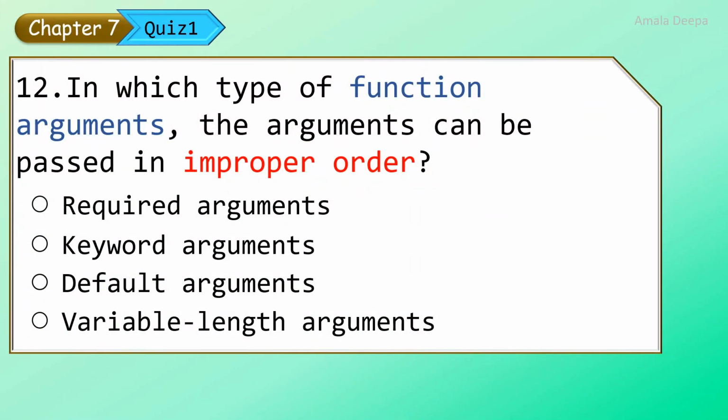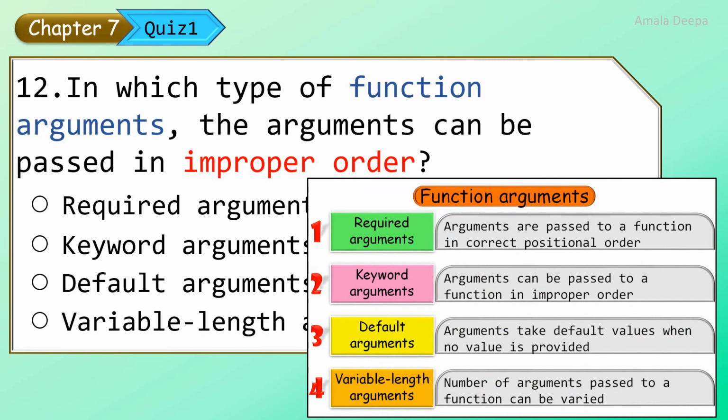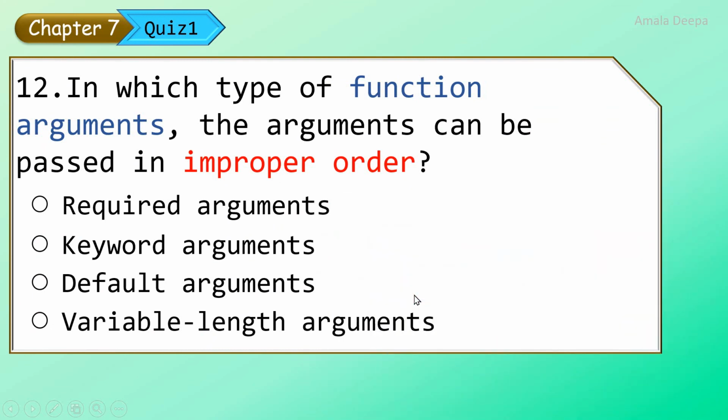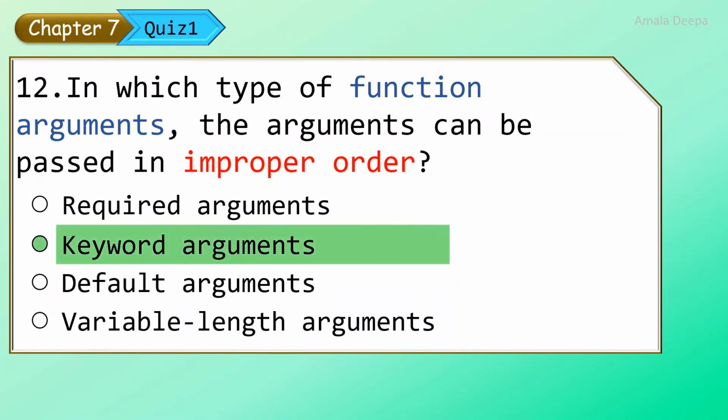In which type of function arguments can the arguments be passed in improper order? Look at the types of function arguments. Arguments can be passed to a function in improper order. They are called keyword arguments. So the answer is keyword arguments.